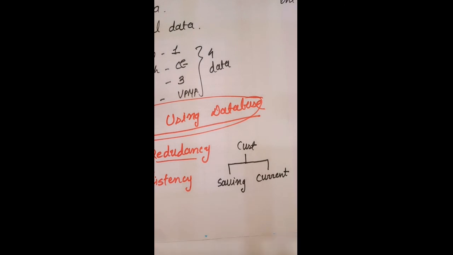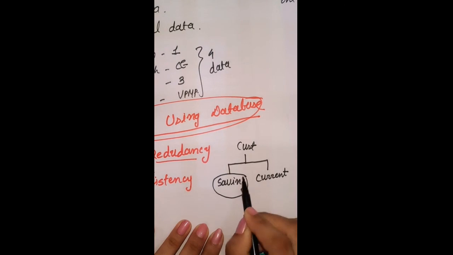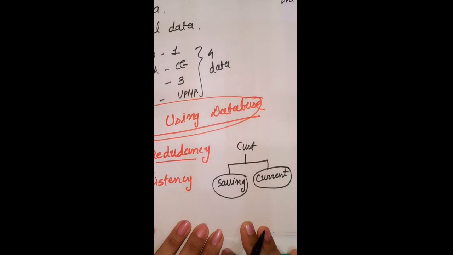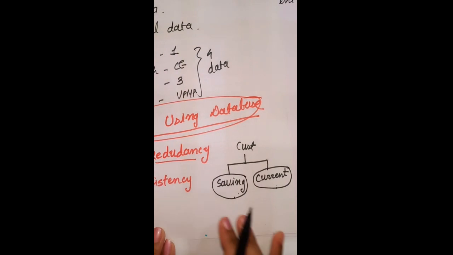If we are maintaining data in the file system, then all the primary records are stored in file number 1 as well as file number 2. Primary records mean the name of the customer, address, contact number, and email address of the customer; all are known as primary information for customers. Whenever we use a file system, we have two files. One file is for the saving account, the second file is for the current account. So all the primary information is duplicated. This is an example of data redundancy.